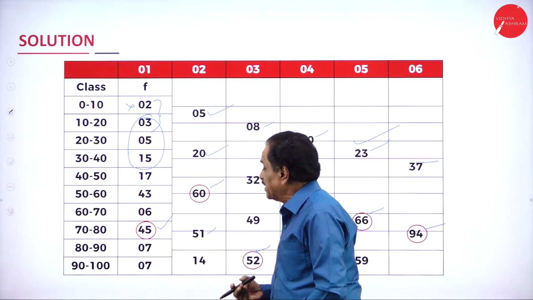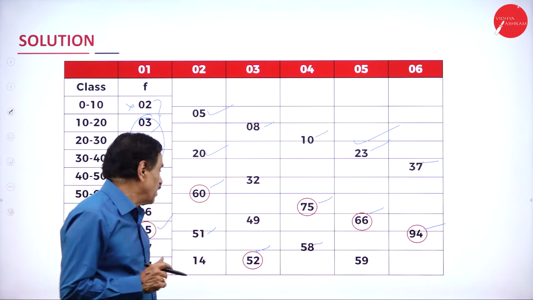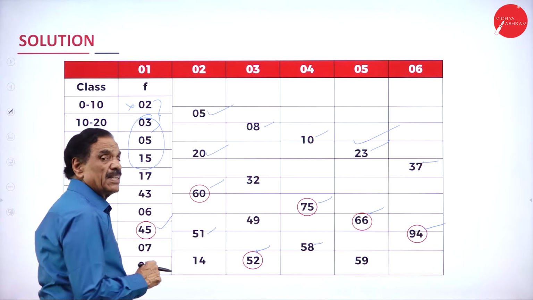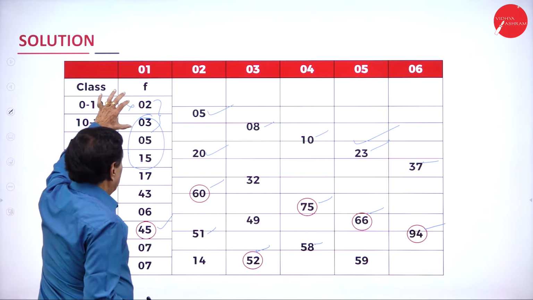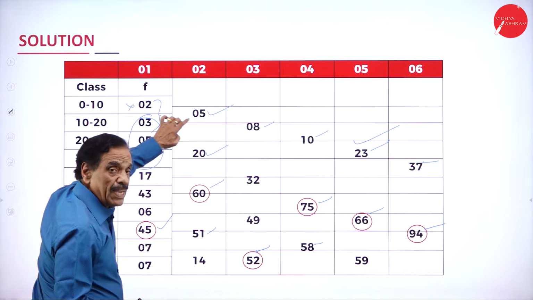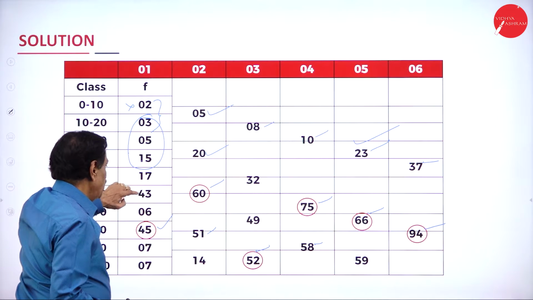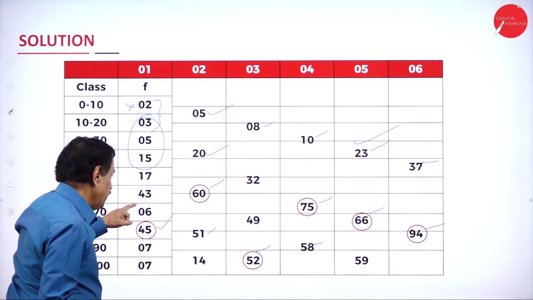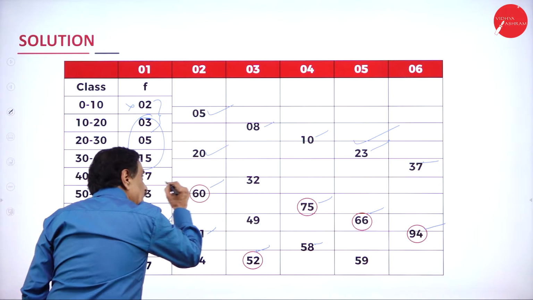So, I will repeat, which is the highest frequency here? 45. This is column number 1, where the 45 will come under 70 to 80. Next, here take 2 frequency: 2 plus 3, 5, 5 plus 15, 20, 17, 43, 60, 45 plus 6 is 51. Which is the highest one? 60, that should be taken.